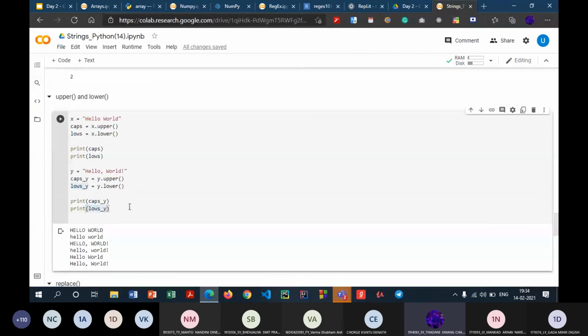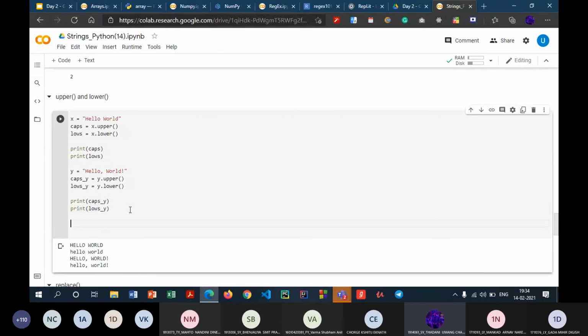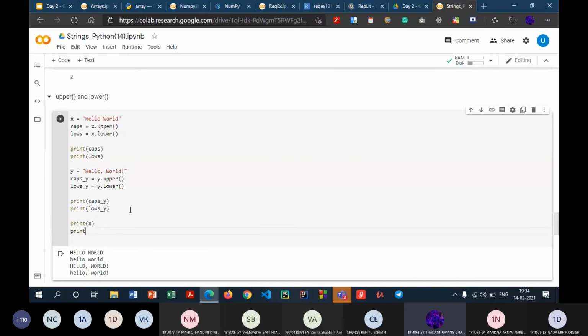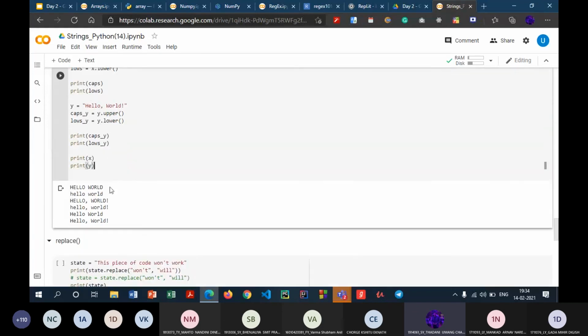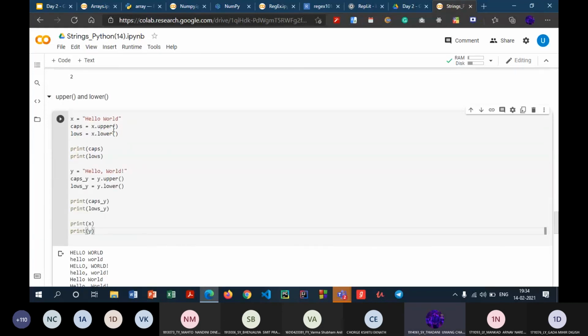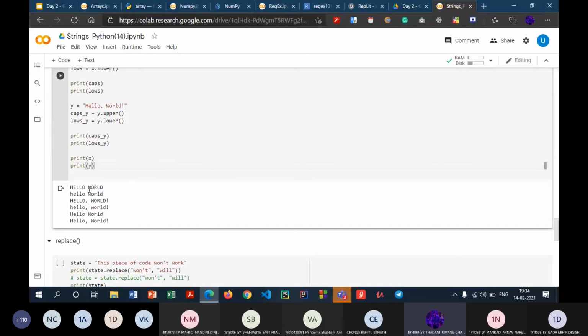Now there is one thing which I wanted to tell you. There are some methods which are constructive, and there are some methods which are destructive. Sorry, indestructive and destructive functions. So let's have a look at this particular example. Even though I said x dot upper, y dot upper, x dot lower, y dot lower, it will not alter the original string. Look at the last two lines. When I print x, the x is still the same, with the first character capital and the first character of the word world capital. Even the second string, y, remains as it is.